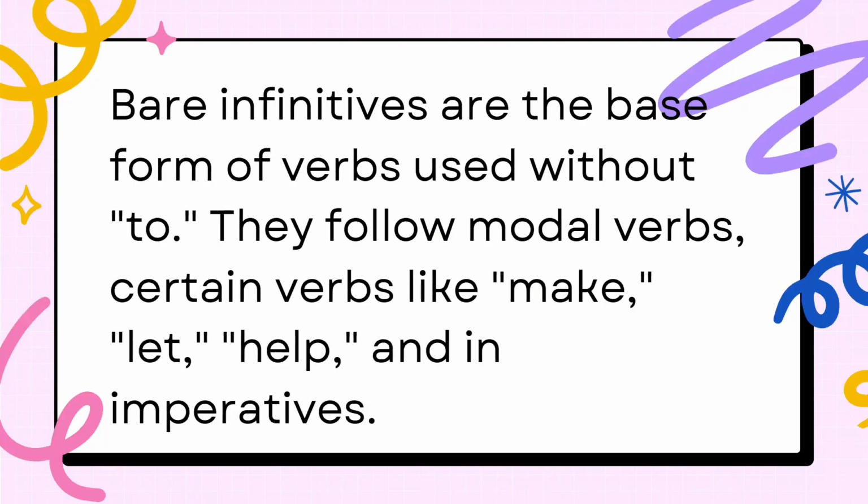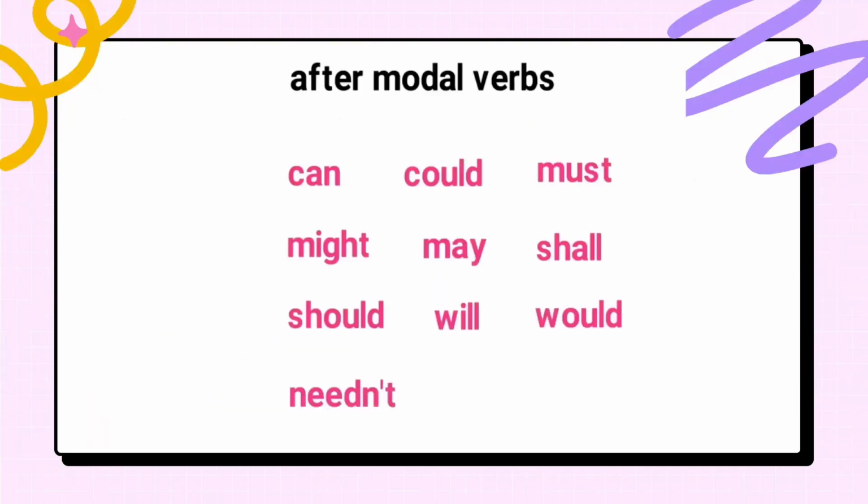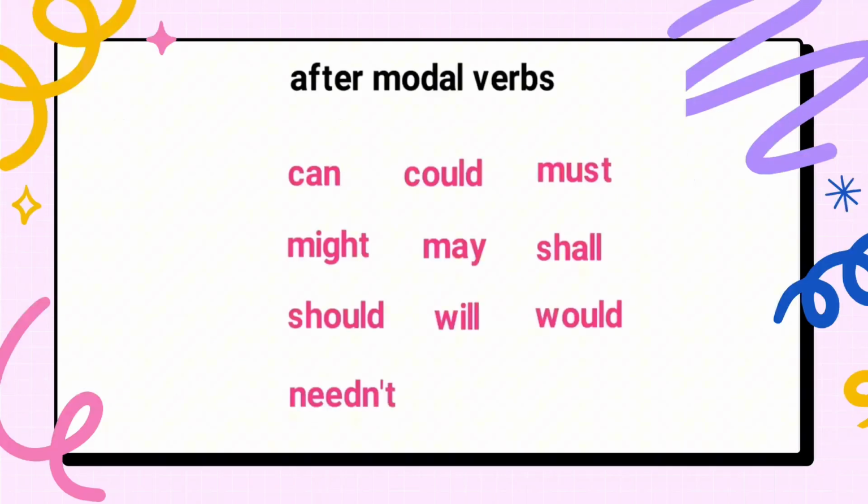The last one is bare infinitives. Bare infinitives are the base form of verbs used without to. They follow modal verbs, certain verbs like make, let, help, and imperatives. They follow modal verbs. What is a modal verb? We have here the modal verbs: can, could, must, might, may, shall, should, will, would, and needn't.